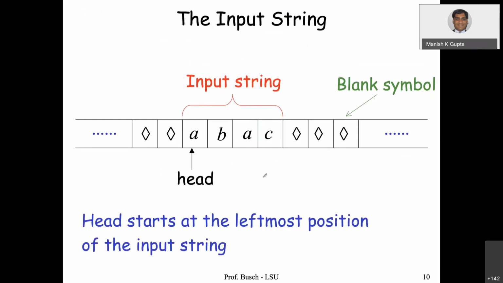So the input string is important here. Normally any input is given on the tape, and we put some blank symbols. So these are blank symbols here, you see. The head reads from here, and then it does the computation. The head starts at the leftmost position of the input string, and then it will move depending upon the transitions.